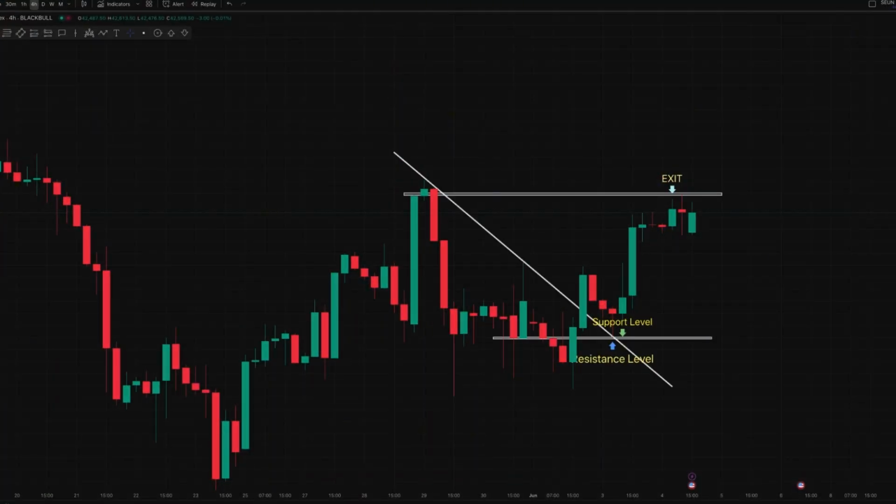This is an example on the 4-hour time frame. There was a break of structure. The market was ranging, consolidating at this key level. This is the resistance level, this is the support level. When the market broke the structure, there was immediately a rejection. The market came back to test this structure, turning the resistance into support, thereby giving us a fractal confirmation that it is planned for entry.